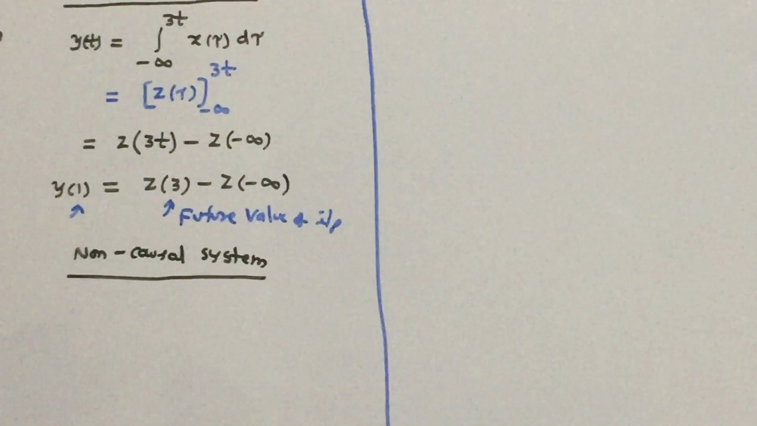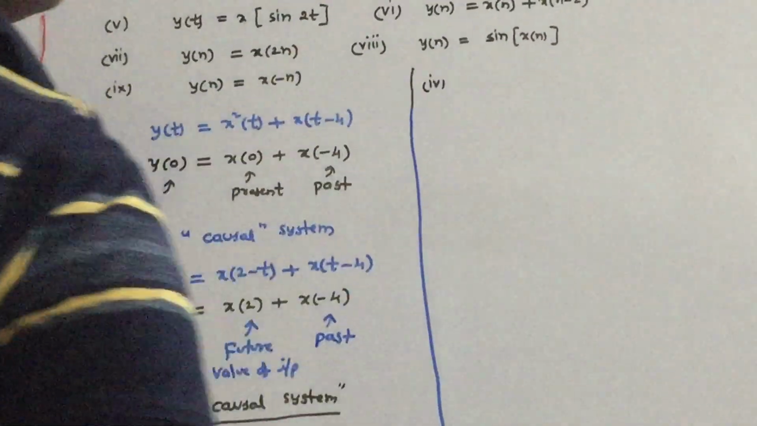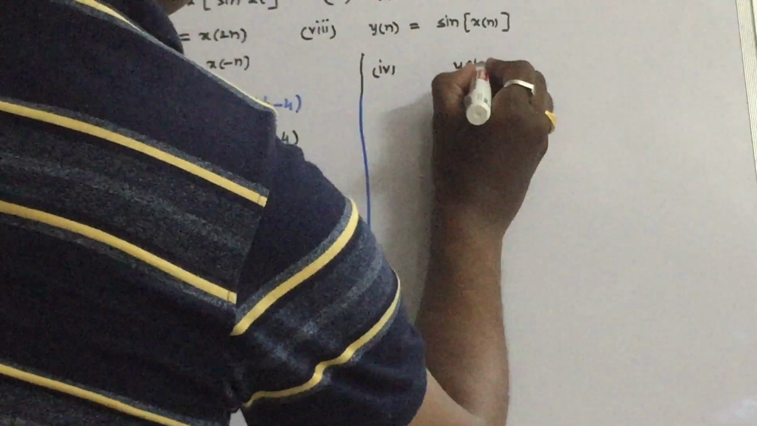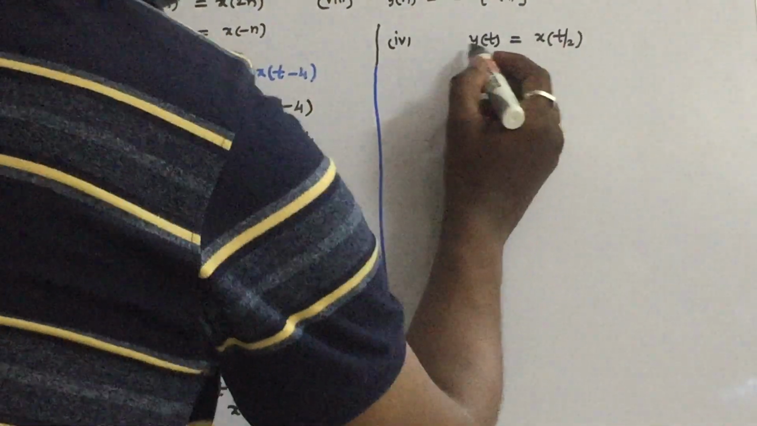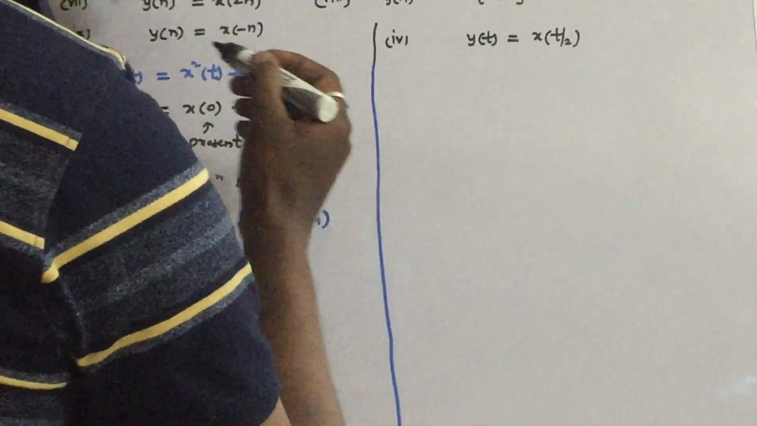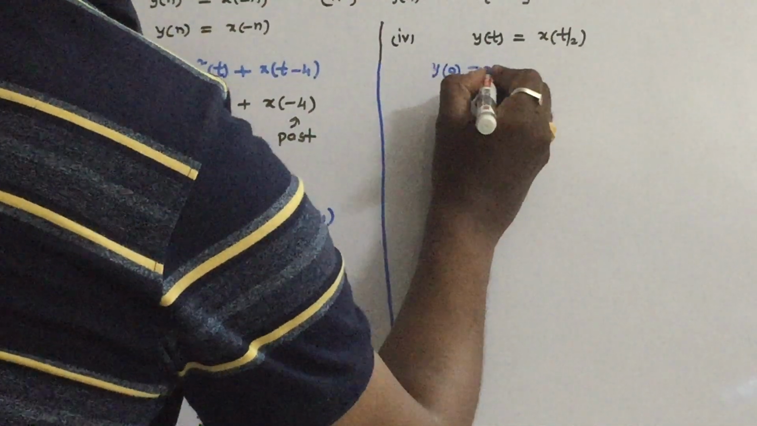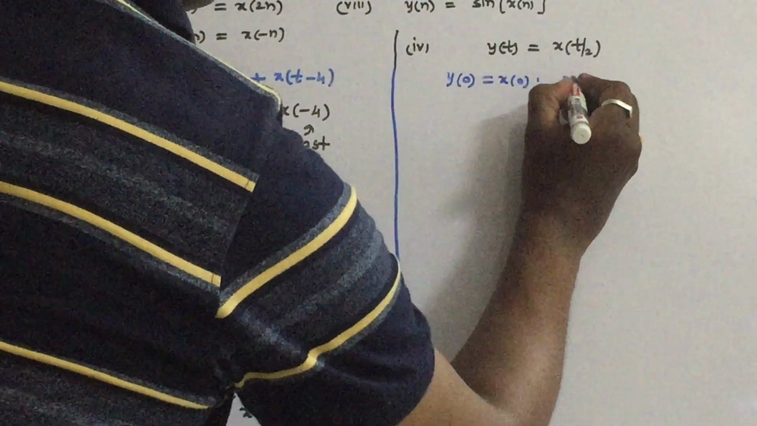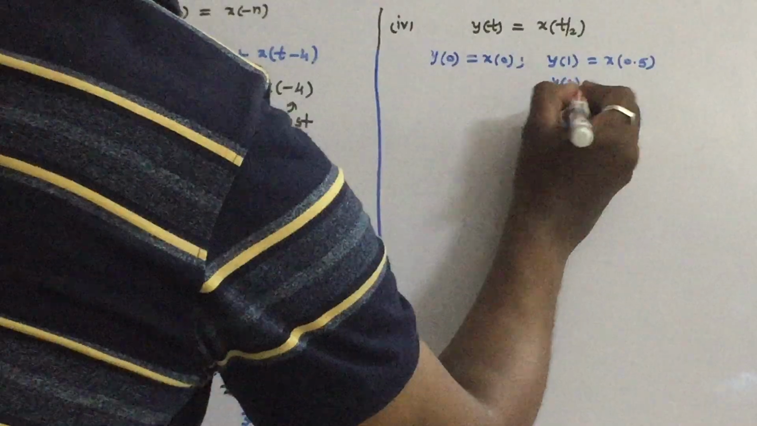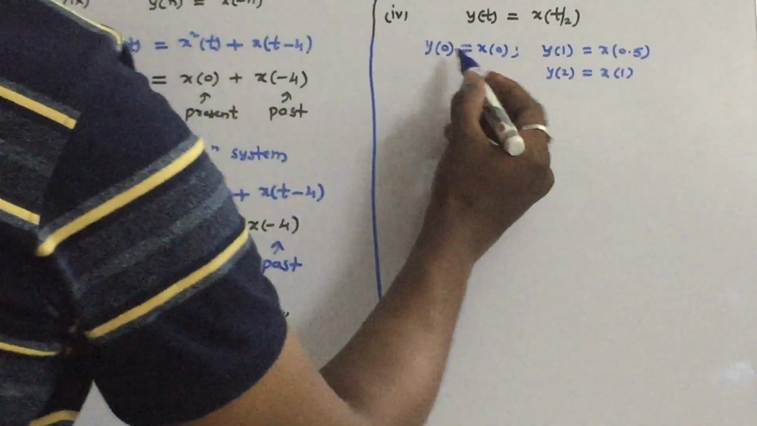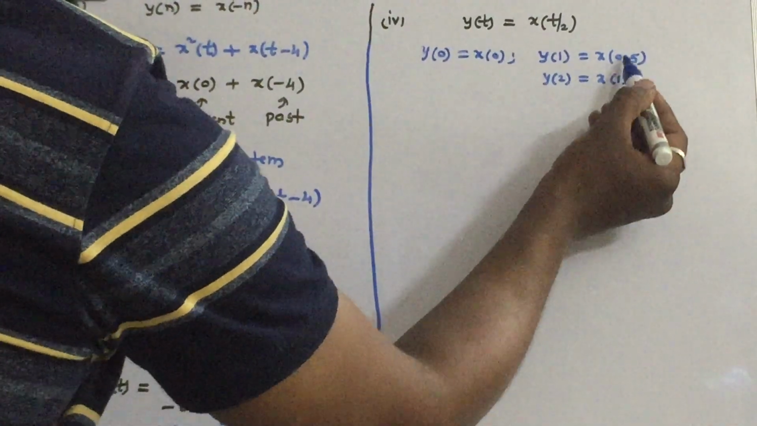So let us check the fourth example on causal and non-causal systems. Let us see y of t is equal to x of t by 2. If you substitute positive values, for example y of 0, that is x of 0; y of 1 is x of 0.5; y of 2 is x of 1. That means the output at any instant of time depends upon present or past values of input.